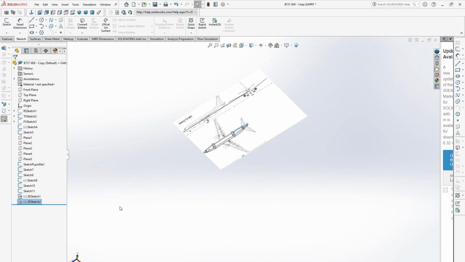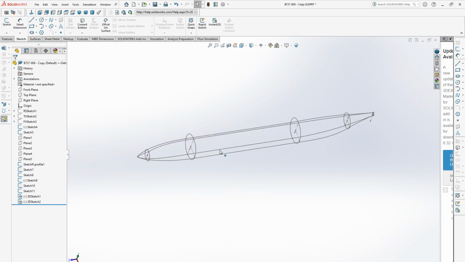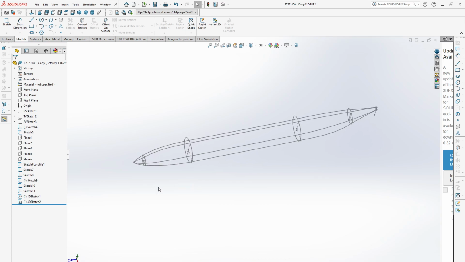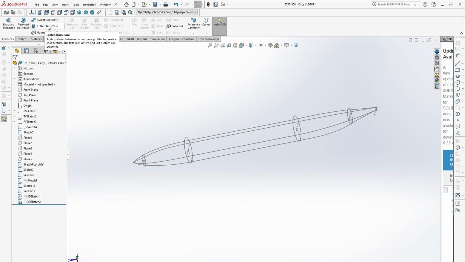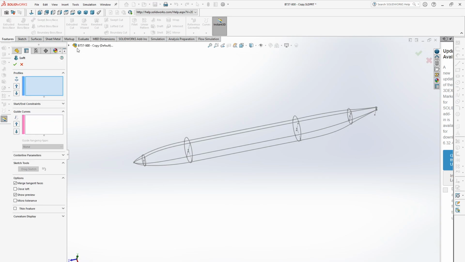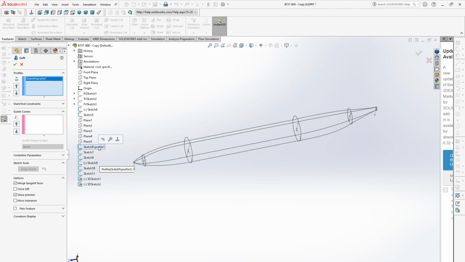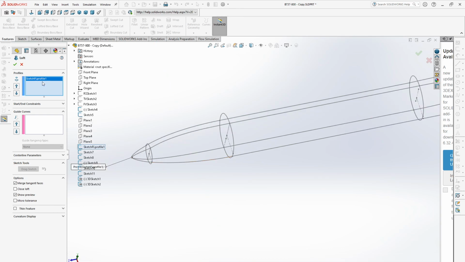So now we need to, you see now all the sketches are like this. Now to make the fuselage, go to features and then lofted boss. At first we need to select the profile, then from the tree expand the tree here and then select this is our profile 1, sorry, we need to select this one first.